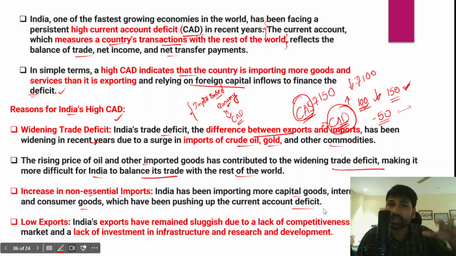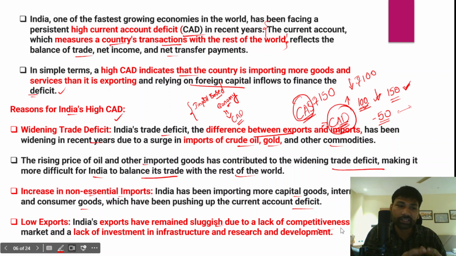So you can imagine that there is a huge and wide trade imbalance between India and China. There is also a trade deficit between India and China. That is primarily attributed to the low export potential of the Indian economy. India's exports are not as competitive in the global markets as China's. Indian exports have remained sluggish, or we can say stagnant, due to a lack of competitiveness in the global market.